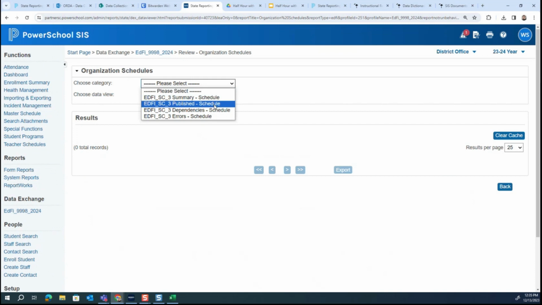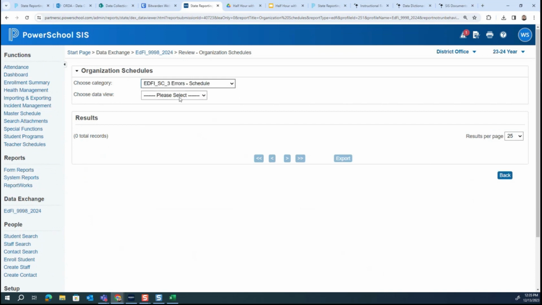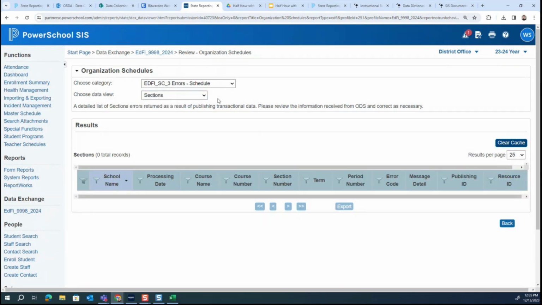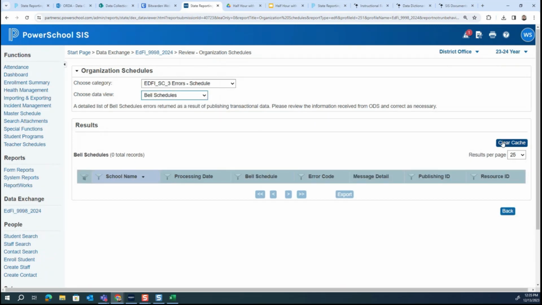Let's see if any of these is the one that we need to look at. So I'm going to go to errors. And just to show you best practice for going through and doing your troubleshooting, I'm going to go through each of these. I know it's in courses, but I'm going to go through. Imagine I just published, click clear cache. And that way we're looking at the most up-to-date information.